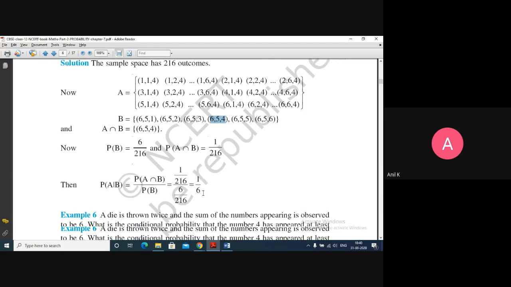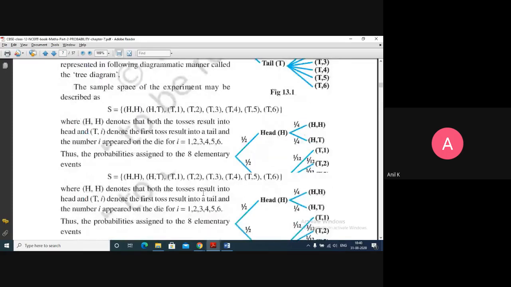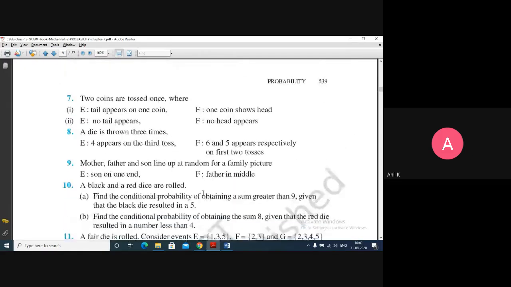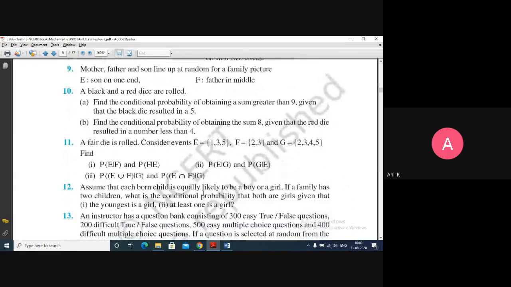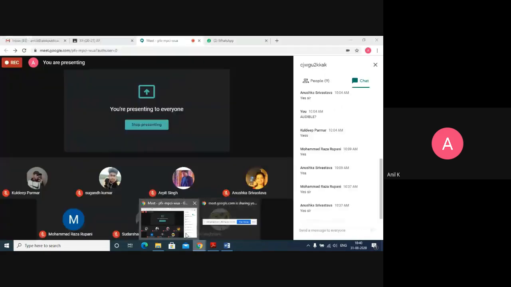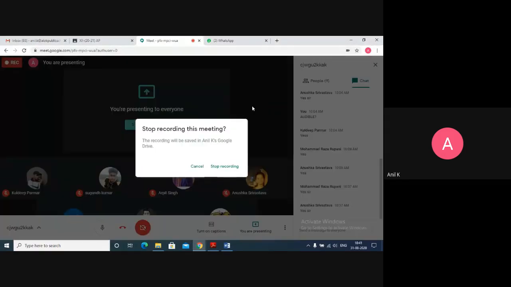So what you do is solve example 6, example 7, and the exercise questions. You can try all the questions till question number 9, no problem. From question number 10, we'll discuss in the next class. Is the definition clear for everyone? What is the conditional probability?